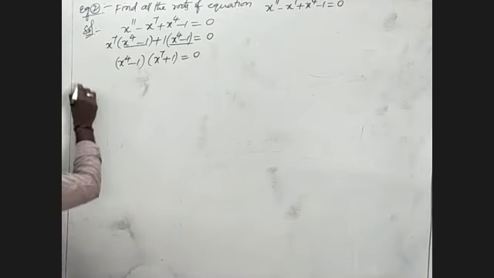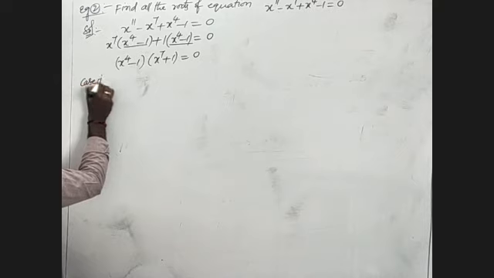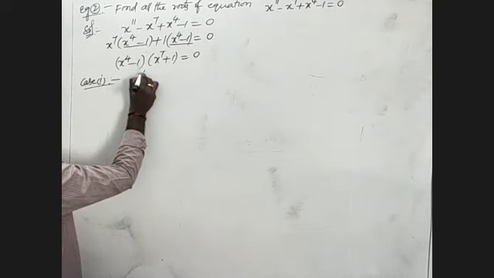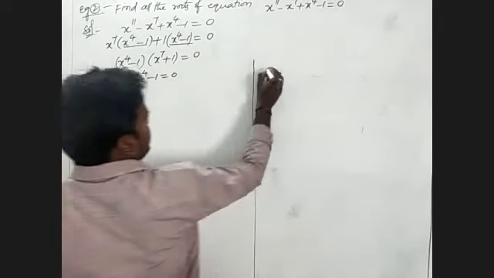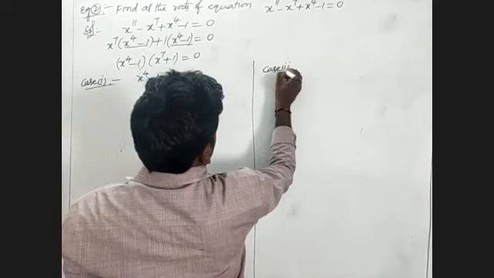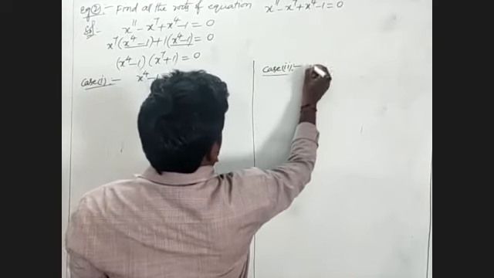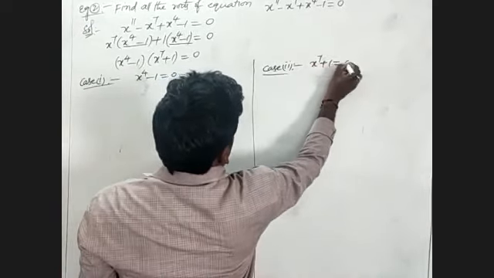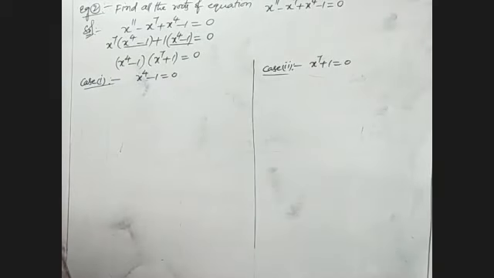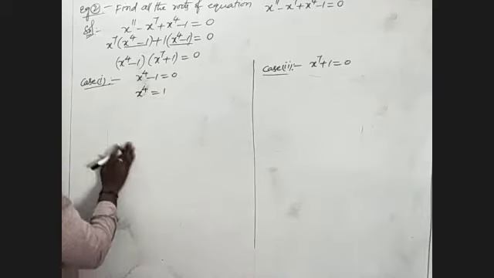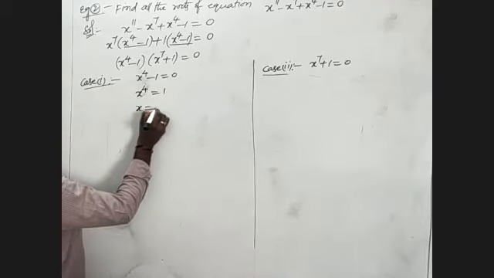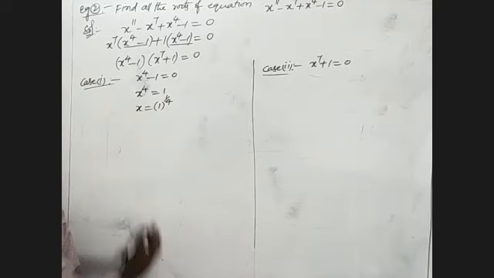Then I will take case 1, that is x power 4 minus 1 is equal to 0. After that, case 2 is x power 7 plus 1 is equal to 0. In case 1, x power 4 is equal to 1, that is x is equal to 1 whole power 1 by 4.